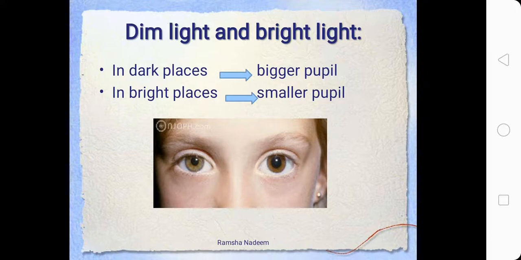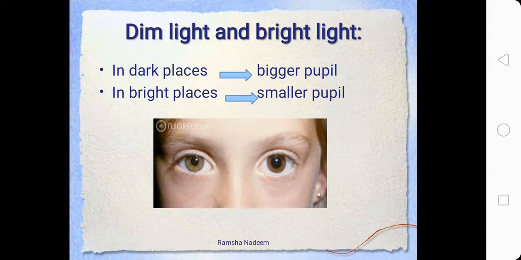Whereas in dark places, meaning places that have less light, the size of our pupil increases. Because there is less light, we are not able to see very clearly. So we try to open our eyes a bit so that more light enters our eyes and we are able to see clearly, because we all know that in lesser light we don't see very clearly.